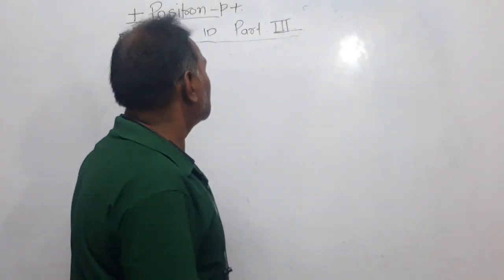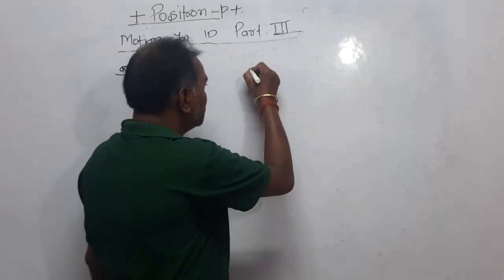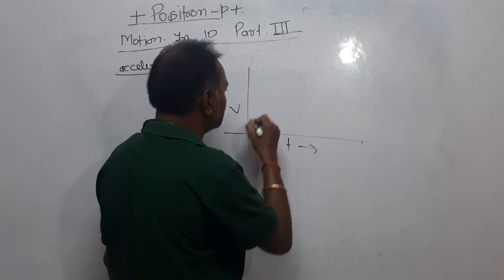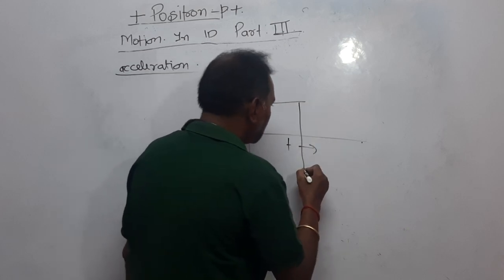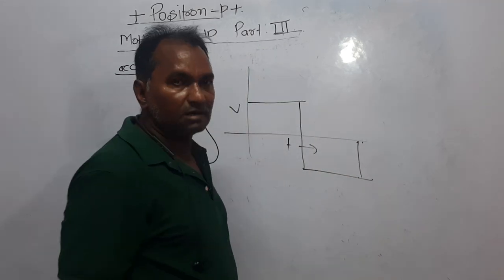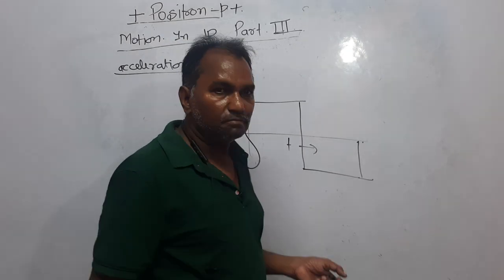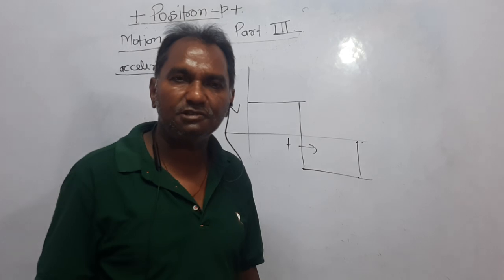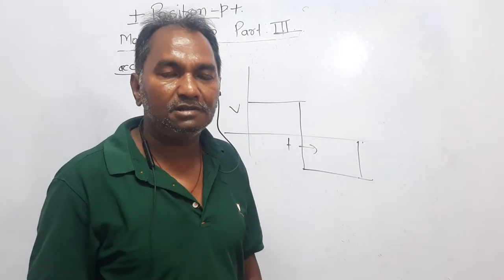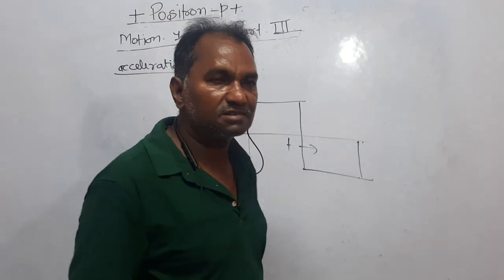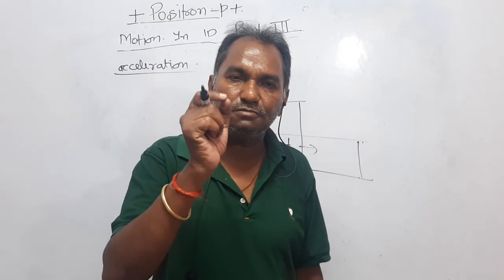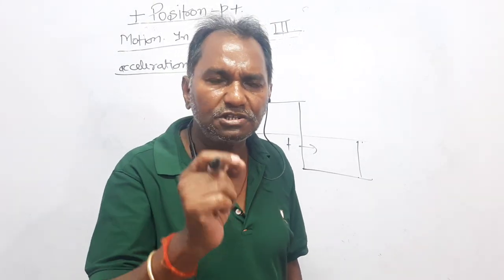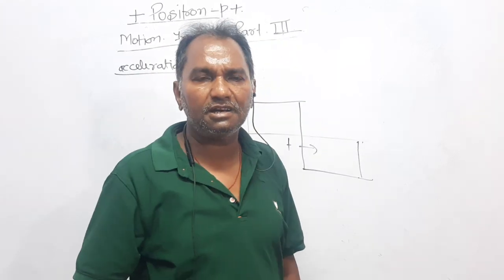Dear students, in a similar way, what happens if the graph is between velocity and time? Let a graph be this. In the last article, just a moment before, I considered a graph between acceleration and time, and said that the area between the graph and x-axis represents either velocity or speed. If you are concerned with the sign convention, then it is a velocity, and if you are not concerned with the sign, then it is a speed.